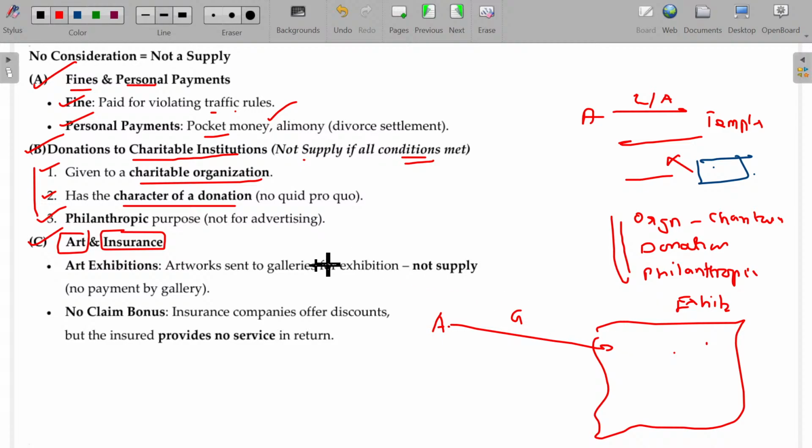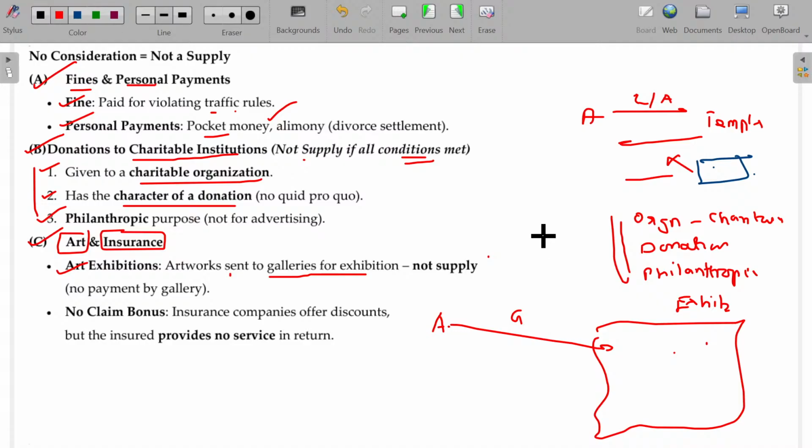Is that clear? Artwork sent to galleries for exhibition is not supply, because there is no payment by the gallery. There is no reciprocal payment you will be receiving from the exhibition, right? But if the goods exhibited there are purchased by some customers, and you are getting the consideration, that will be part of consideration only. Then automatically that falls under supply.